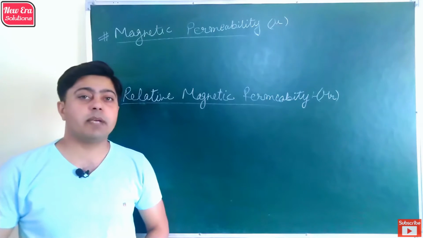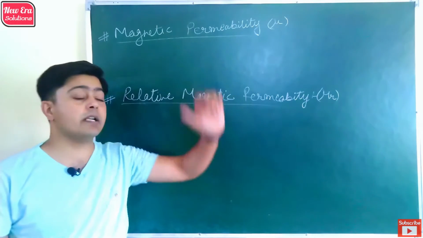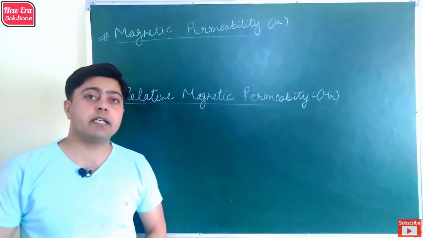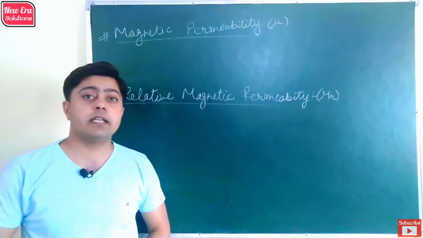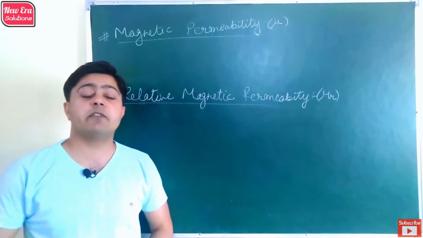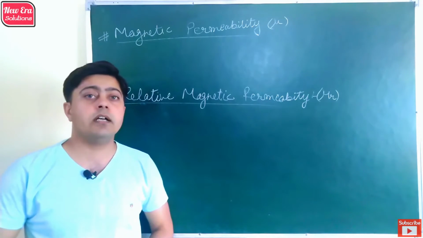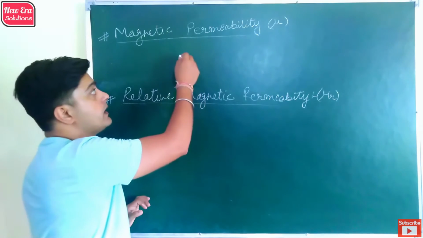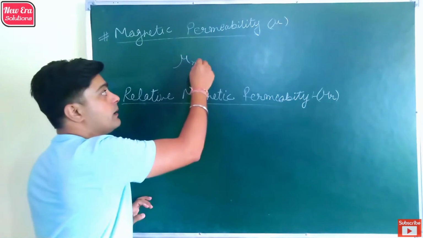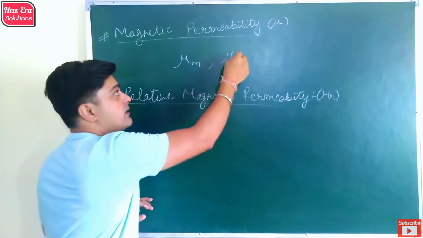So next term in magnetism is magnetic permeability. Magnetic permeability is the property of the medium which expresses the degree by which magnetic field lines can enter through the medium. For different media the magnetic permeability is different.